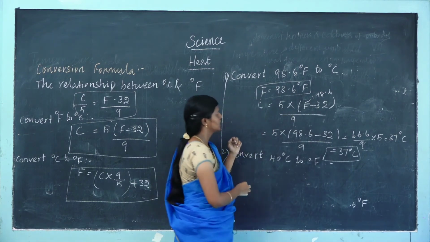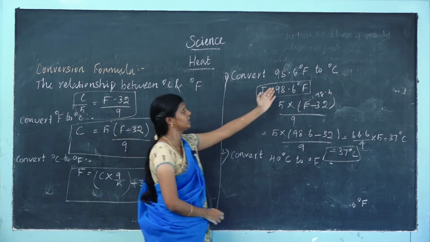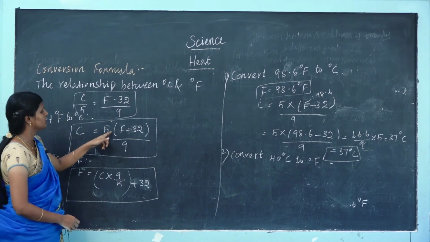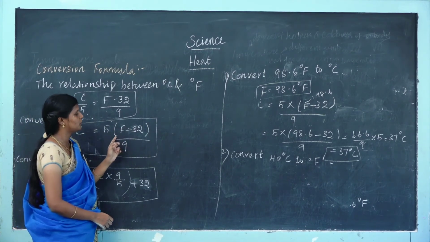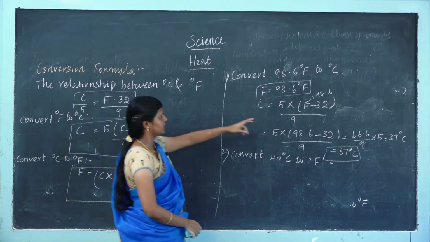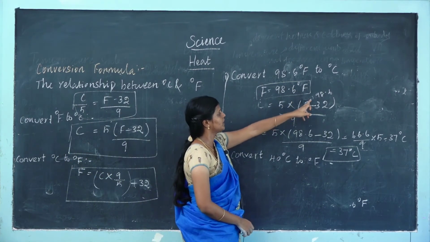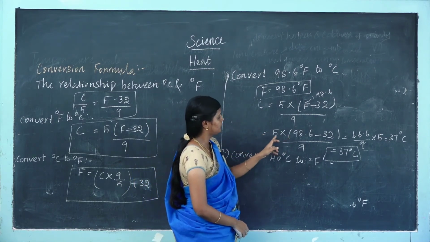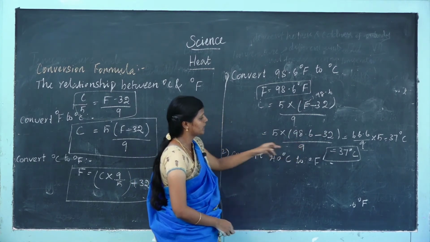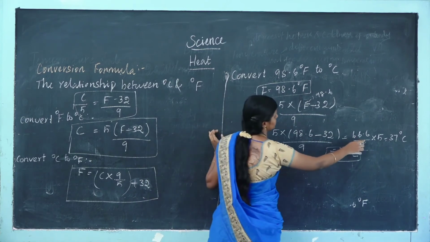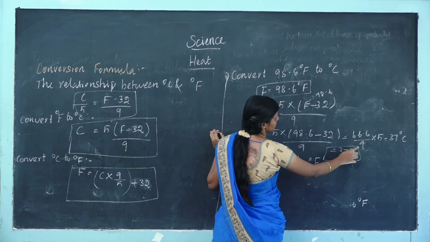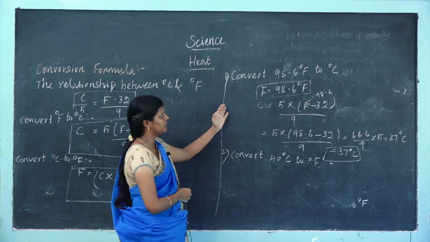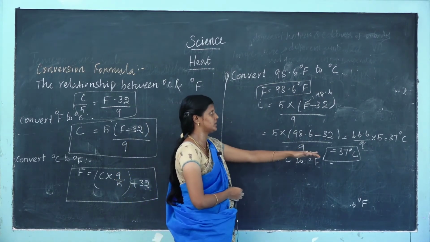Do you clearly understand? To convert Fahrenheit to degree Celsius, use this formula: C is equal to 5 into F minus 32 by 9, and F is equal to 98.6. So 5 into 98.6 minus 32 by 9 is equal to 66.6 by 9 into 5. Cancel this, the answer is 37 degrees Celsius. We converted the Fahrenheit scale into the degree Celsius scale.